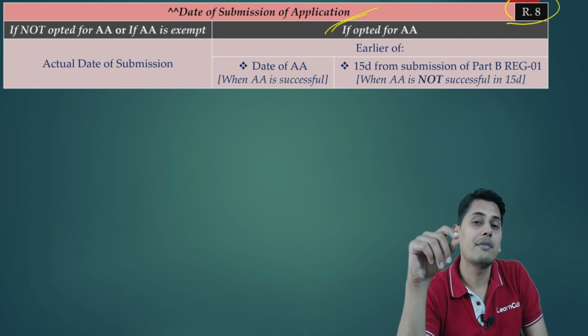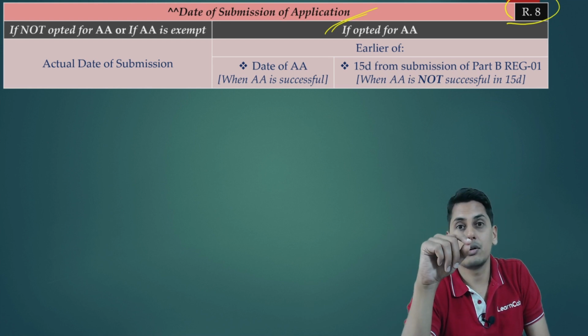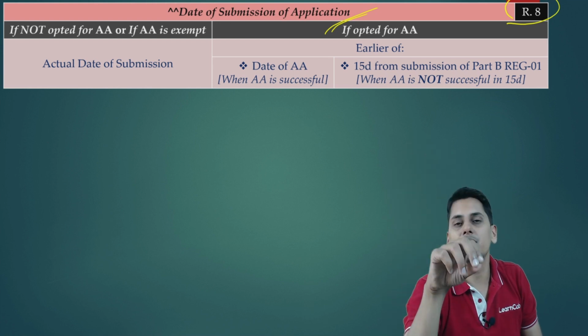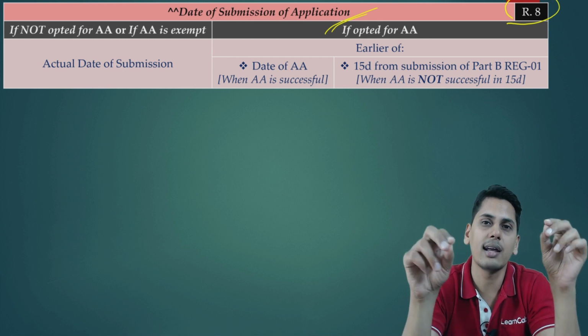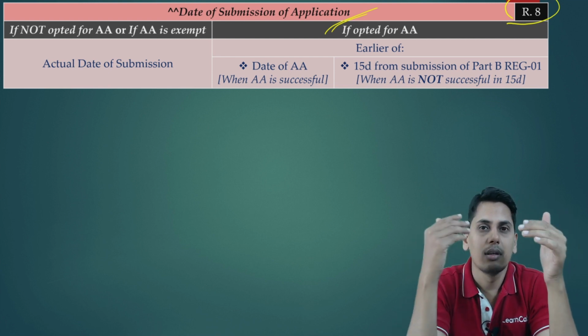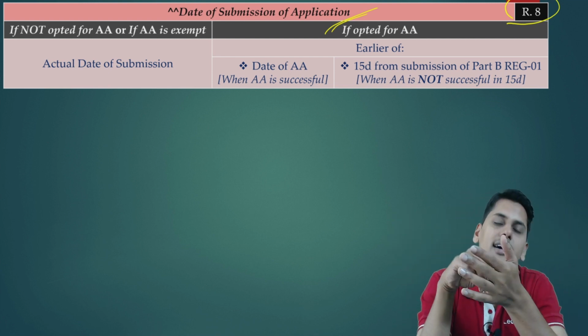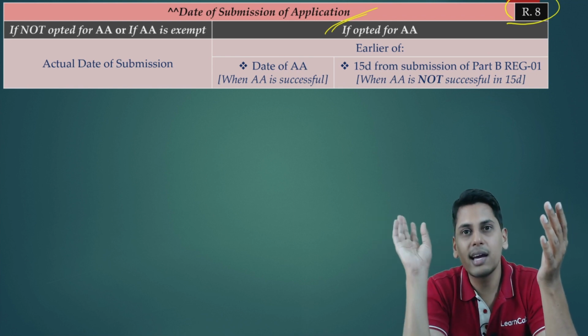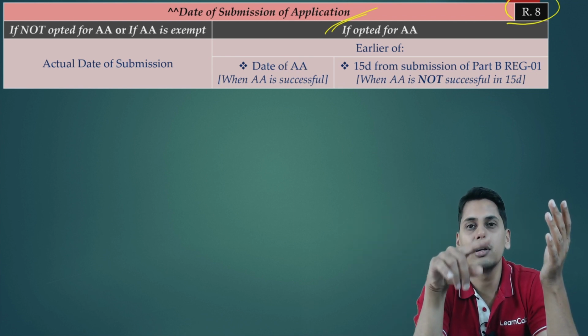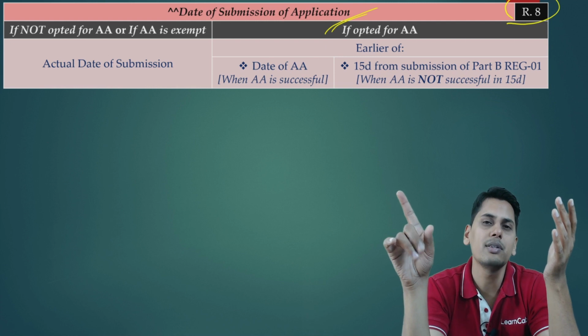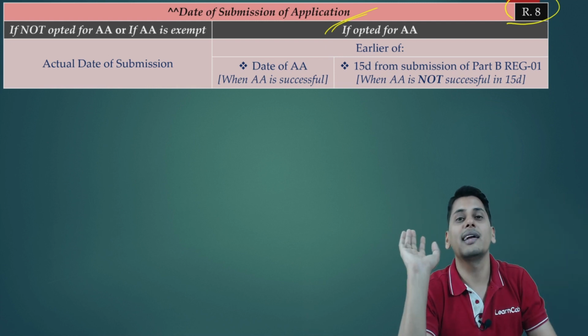Now friends, if you have opted for authentication of Aadhaar, you will be receiving a link wherein you will have to authenticate the Aadhaar. You will press the link, it will show you a page, you will punch in the Aadhaar number. From the Aadhaar database, an OTP will be received on the mobile number registered in the Aadhaar database. You will punch in the OTP, and your Aadhaar number will get validated.